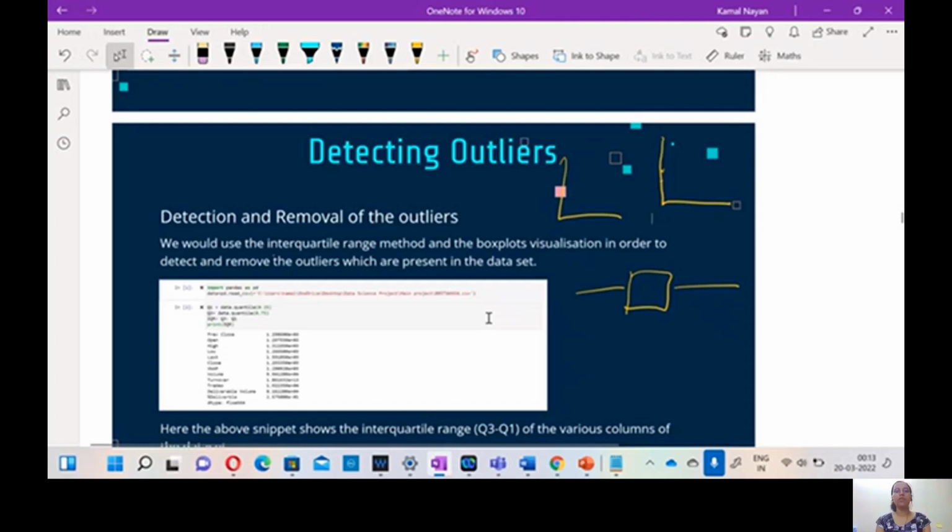Now I'm going to talk about detecting outliers. What is an outlier? A point that deviates significantly from the rest of the data collection. If this is the data collection, then these two points will be called outliers. Now we are going to detect and remove the outliers. It is an important part of data cleaning and pre-processing.